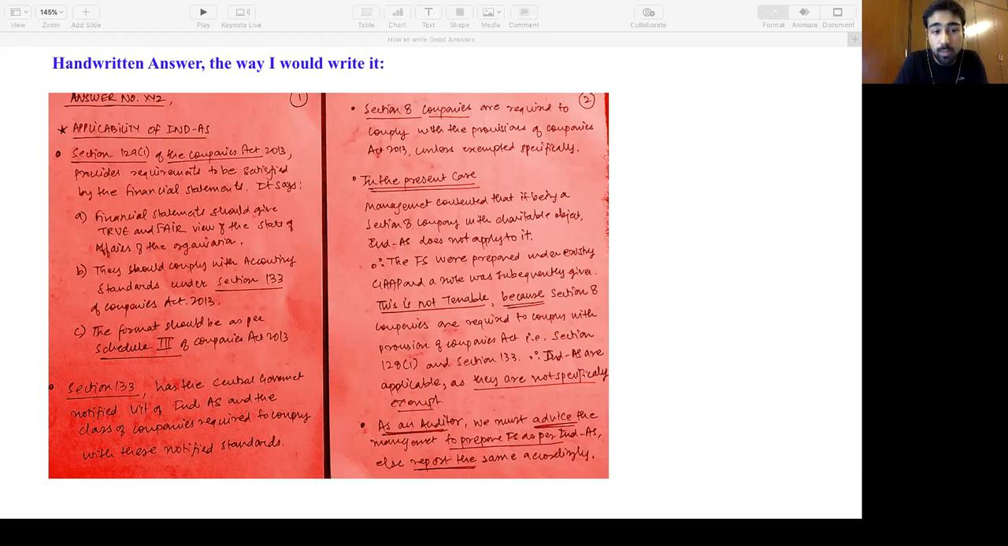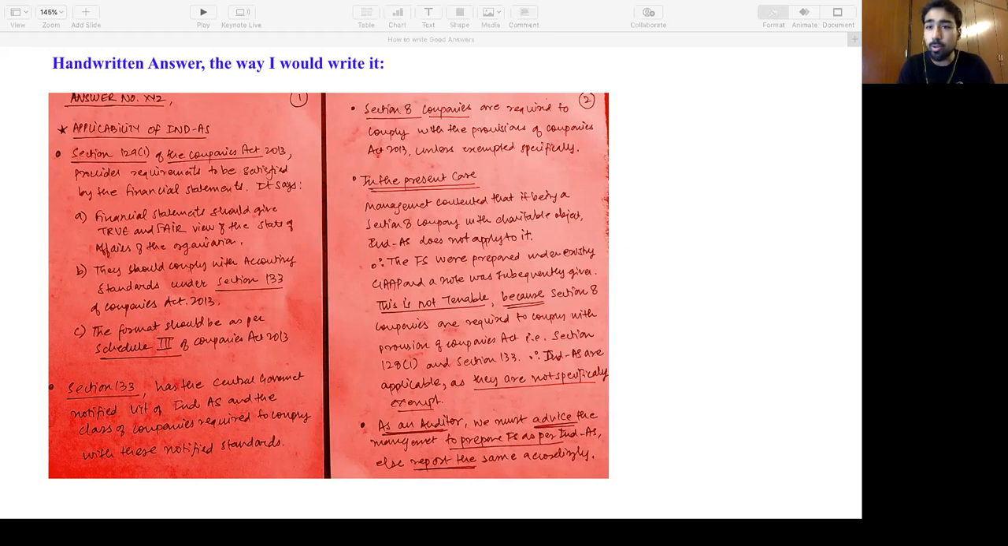I'm talking about section 130 separately. Then I'm talking about section 8 companies. Then I'm writing in the present case. I'm giving a conclusion, underlining this is not tenable. If you see, I've used the same language of the question. That management contended that it being a section 8 company with the charitable object, Ind AS does not apply to it. The same language of the question, right? Even the storyboard is the same. Applicability, section 133, section 8 company, management's case, and the final bullet is as an auditor, we must advise the management. Right? It's a balanced view.